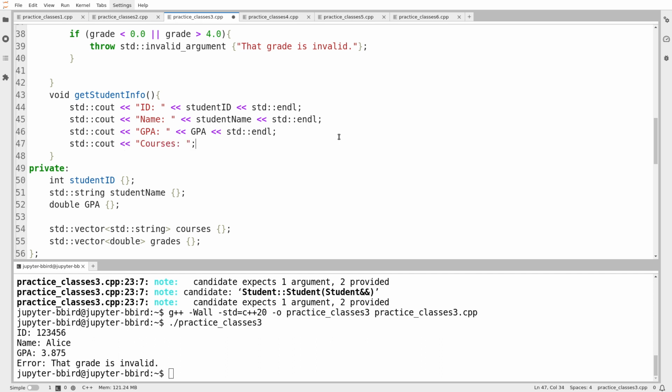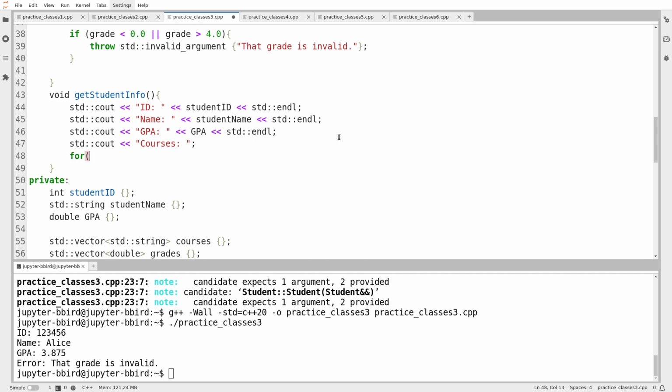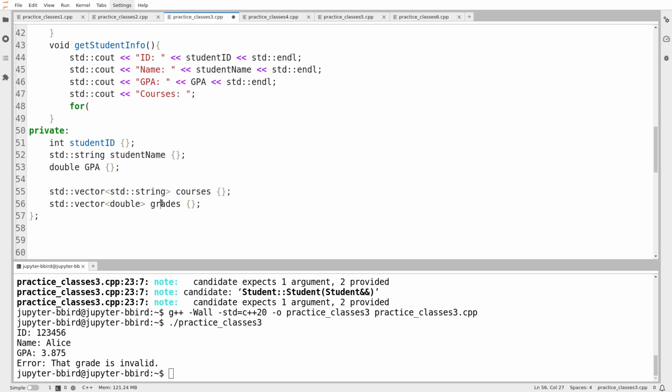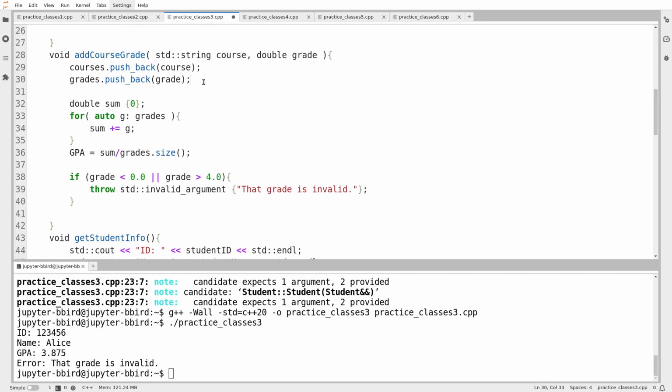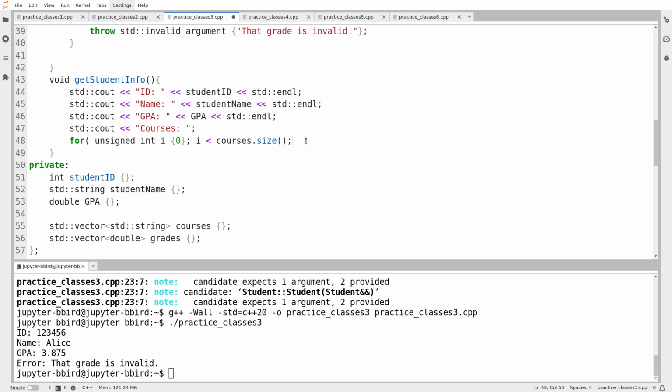So here are the courses. And then I want to loop over both courses and grades in tandem. So I guess I'm going to use an indexing loop. Unsigned int i starts at 0, i is less than courses.size. It's an implicit assumption here that courses and grades have the same size because the only place I modify them is in add course grade where they're both modified at the same time and in the same way.